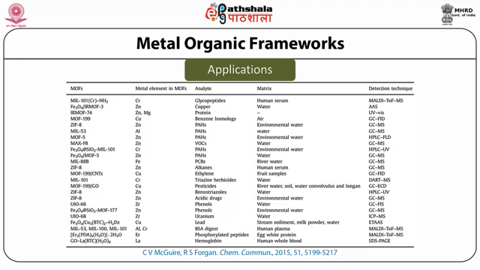As clearly visible in the table, target analytes can be metal ions as well as organic compounds, from being as simple as alkynes to as complex as proteins, from samples ranging from water and air to human tissues. So it reflects the versatility in the applications of metal organic frameworks in sample preparation of different kinds of analytes in different kinds of matrices.